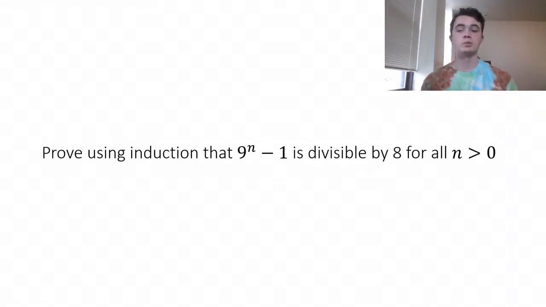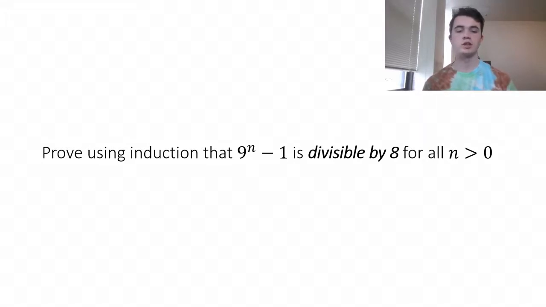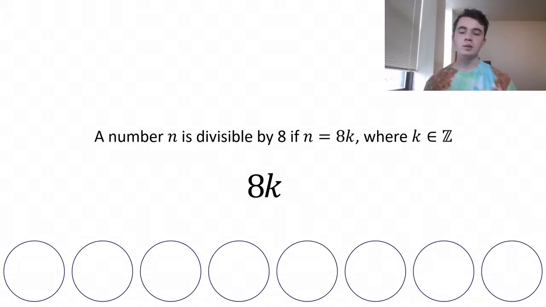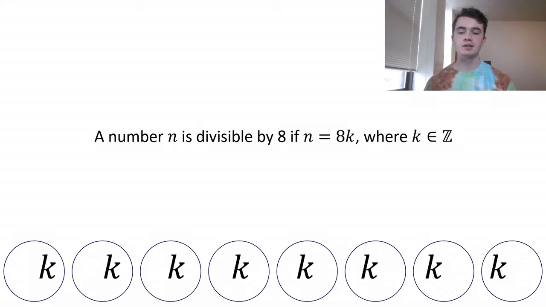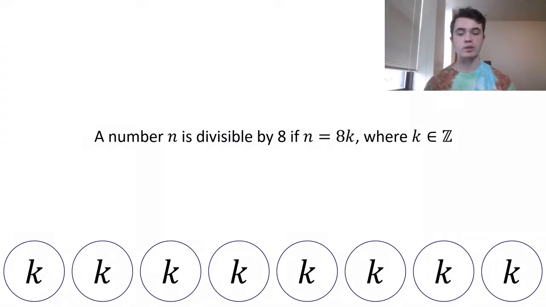Our problem is to prove, using induction, that 9 to the n minus 1 is divisible by 8 for all positive integers n. So first, I want to talk about this notion of divisibility by 8. If you think back to elementary school, you could tell if a number was divisible by a certain other number if the number you have could fit into a certain number of circles. So we have 8 circles here, and we have 8k, which we want to prove is divisible by 8. And I think it shows it quite nicely when you put k into each of 8 circles.